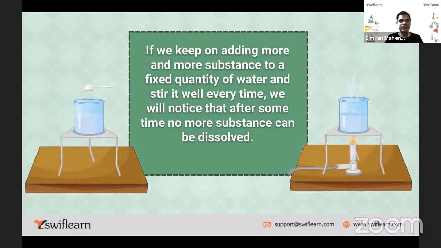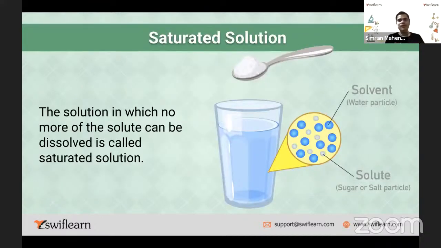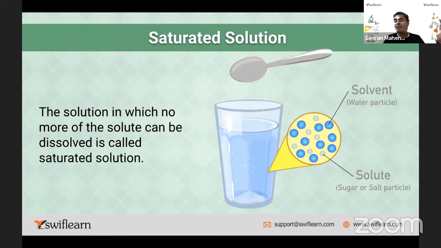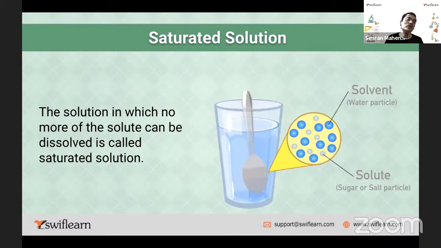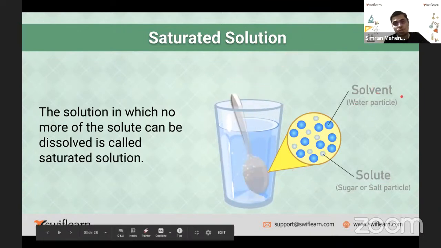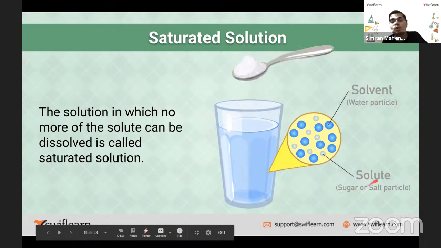everyone? Fine. Saturated solution. Now let us discuss the saturated solution. What is the definition? The solution in which no more of the solute can be dissolved is called a saturated solution, right? So whatever example we discussed, salt and water, when you add an excess amount of salt into a small quantity of water, that is called a saturated solution. So now in this, there are two things: one is a solvent and the second is a solute.